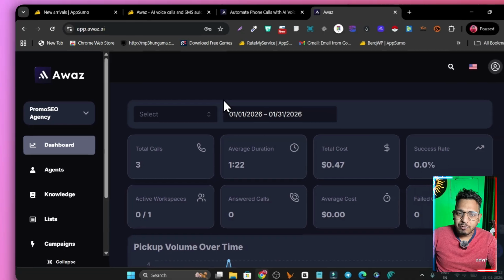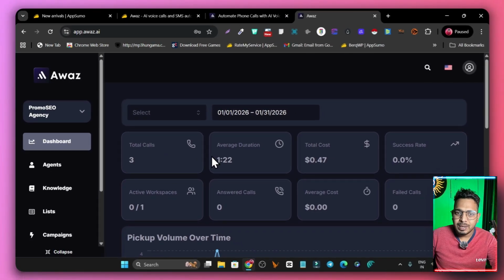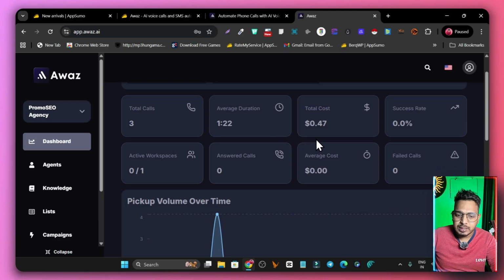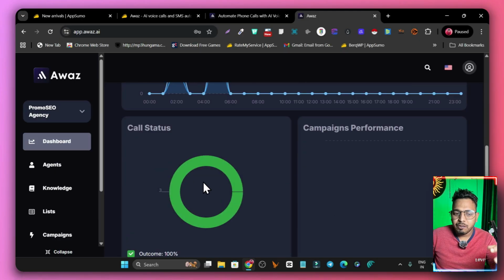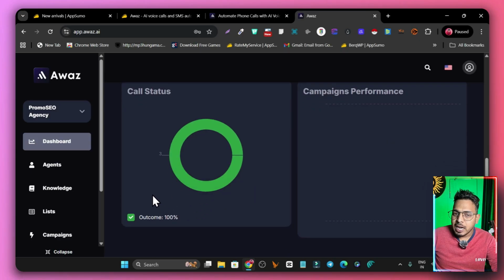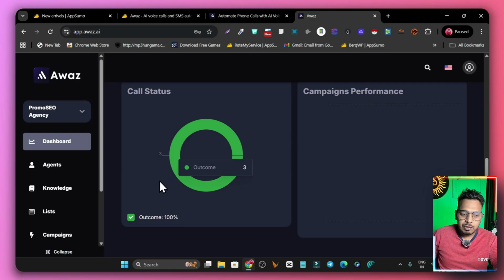So this is how the platform looks. In the dashboard you will see how many calls happened and the total cost. It will show you the average duration. Below that you can see what kind of calls you got, whether it's an outbound call, calls done by your AI, or calls accepted by your AI.